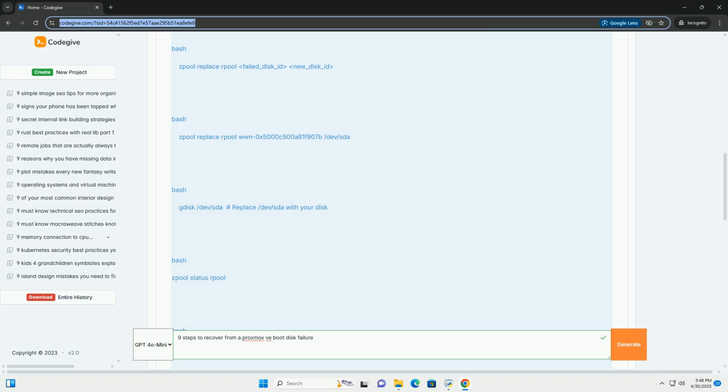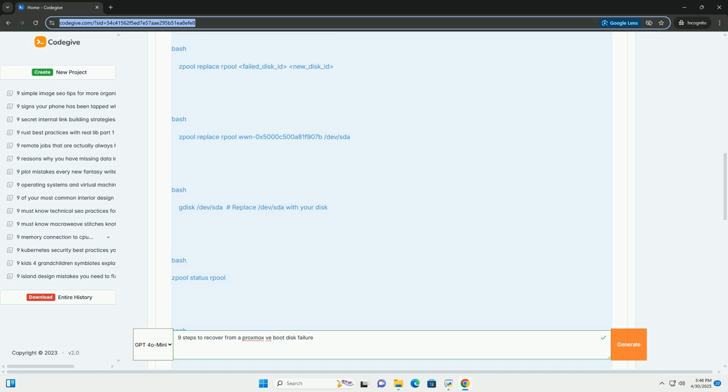Step 2. Replace the failed disk. 1. Power down. Shut down the Proxmox server completely and disconnect the power cable. 2. Open the server. Open the server case and locate the failed disk. Refer to your server's documentation for specific instructions on accessing the hard drives. 3. Replace the disk. Carefully remove the failed disk and install the replacement disk. Ensure it's properly connected to the SATA/SAS/NVMe controller and power supply. 4. Close the server. Reassemble the server case.